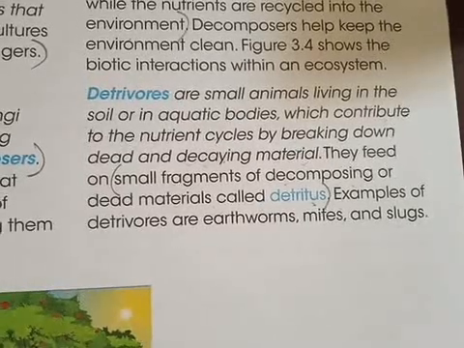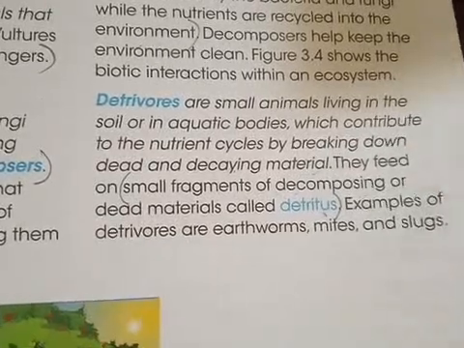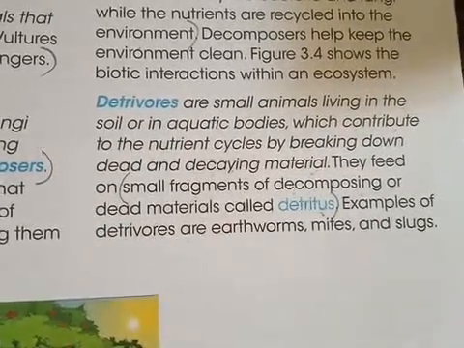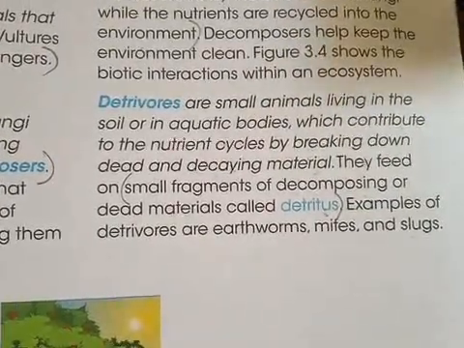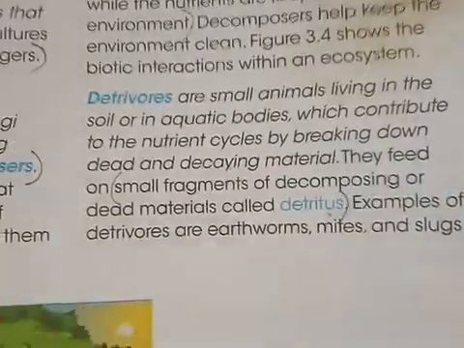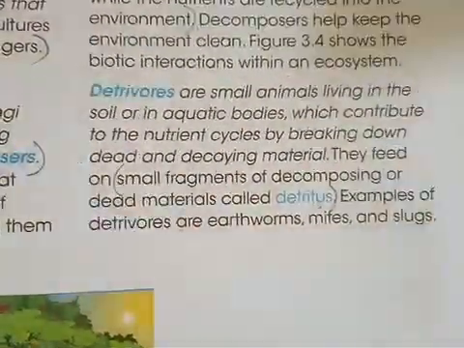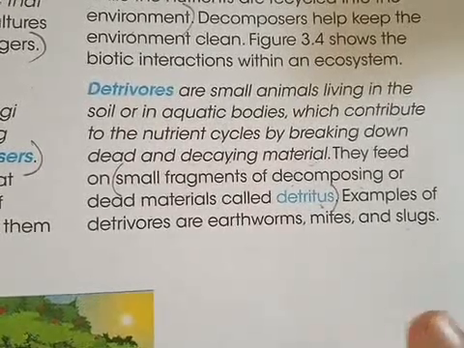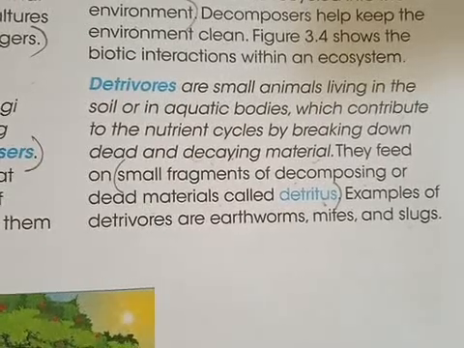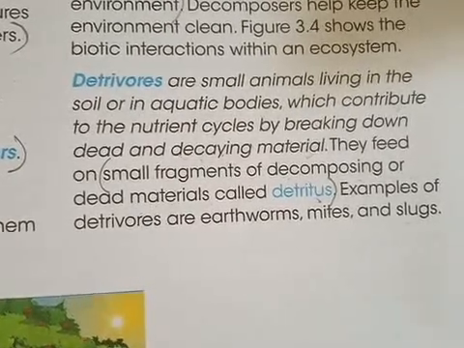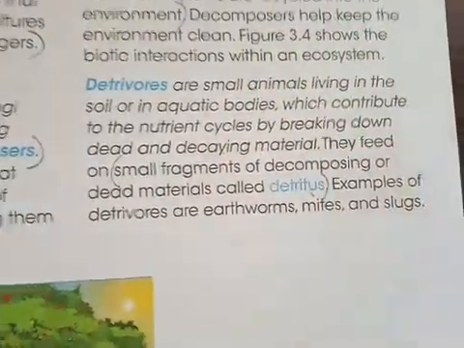When the earthworm takes in the dead and decaying organic matter, it throws away simpler forms in the form of waste, so that waste gets mixed with the soil and it gets converted into nutrient rich soil. So you can say that the detritivores convert the soil into nutrient rich soil, by converting the dead decaying organic matter into nutrients or simple form. So that is about the detritivores.